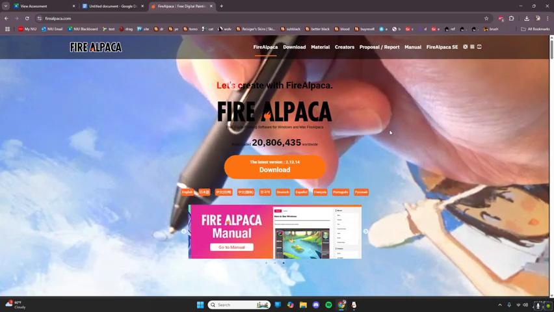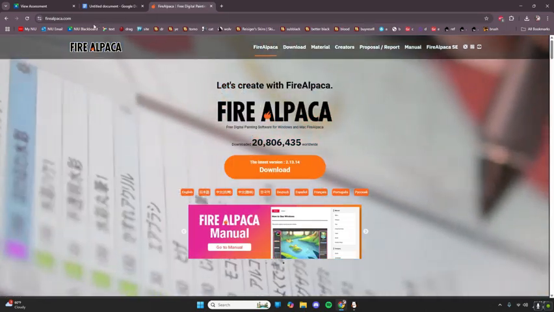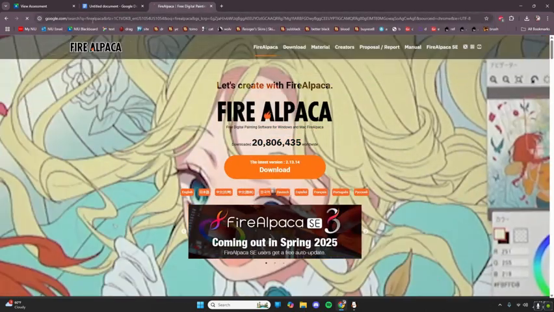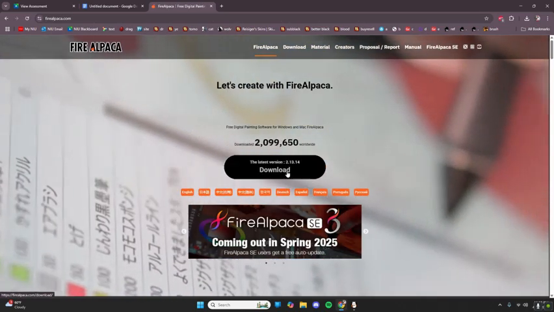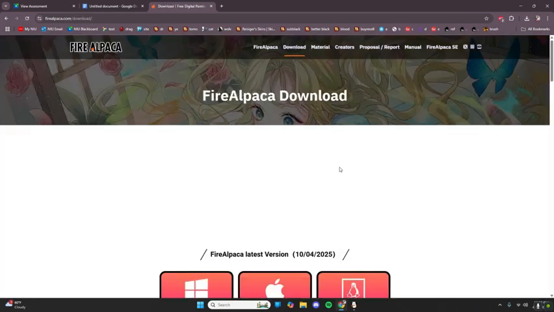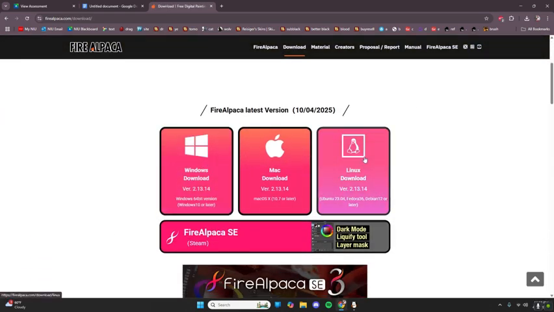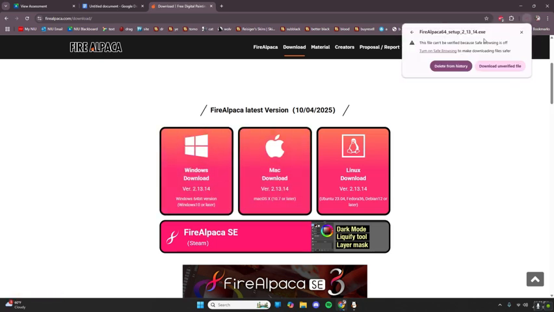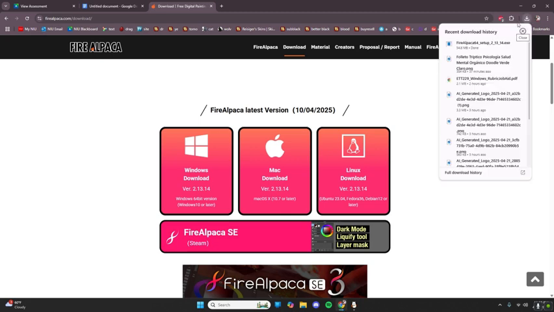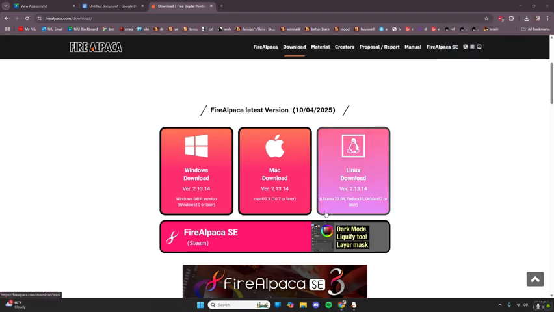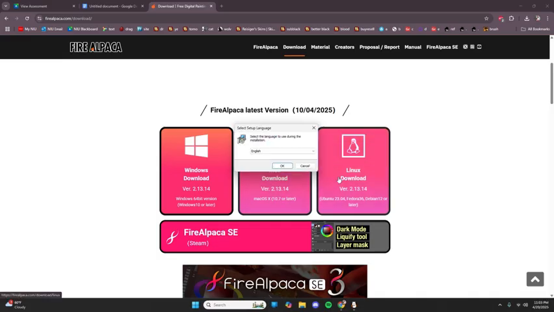Downloading Firealpaca is extremely easy. All you have to do is type in Firealpaca and go to the first website and click on this giant download button here, and it'll walk you through the steps. You're going to select your version for whichever PC that you have. I have a Windows. Full setup will come up. Going to download it. And then once that's downloaded, the setup will come up and you just follow the instructions on the screen.